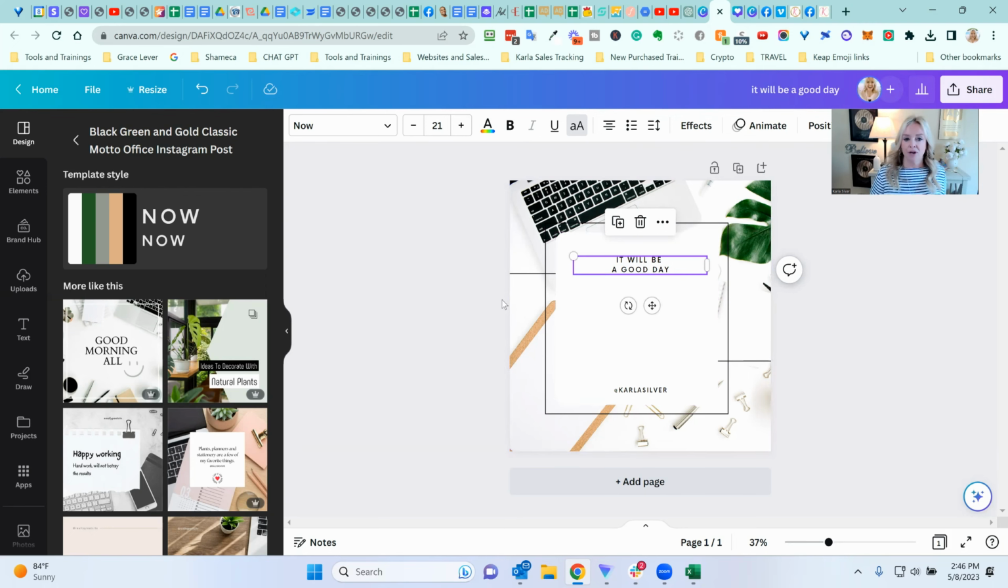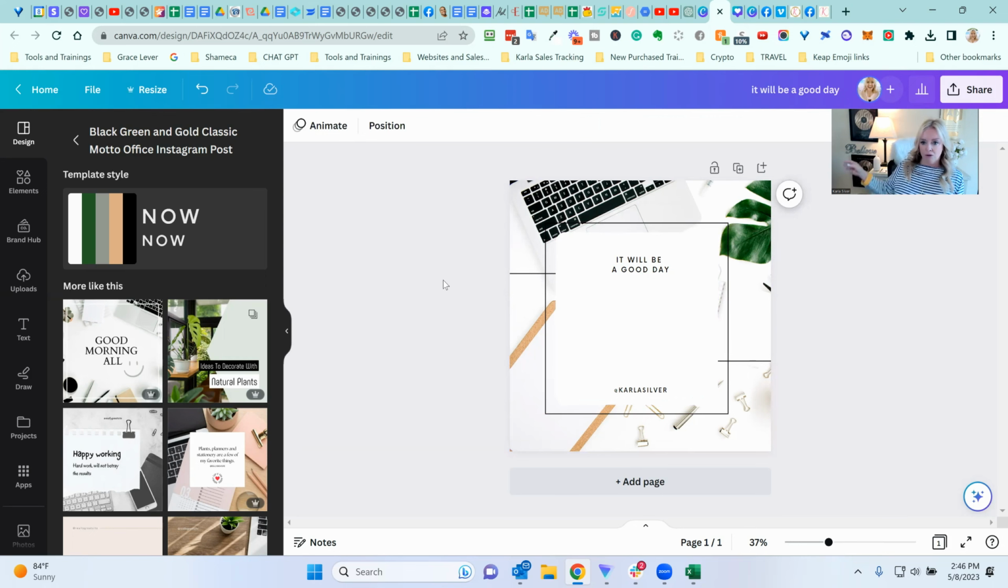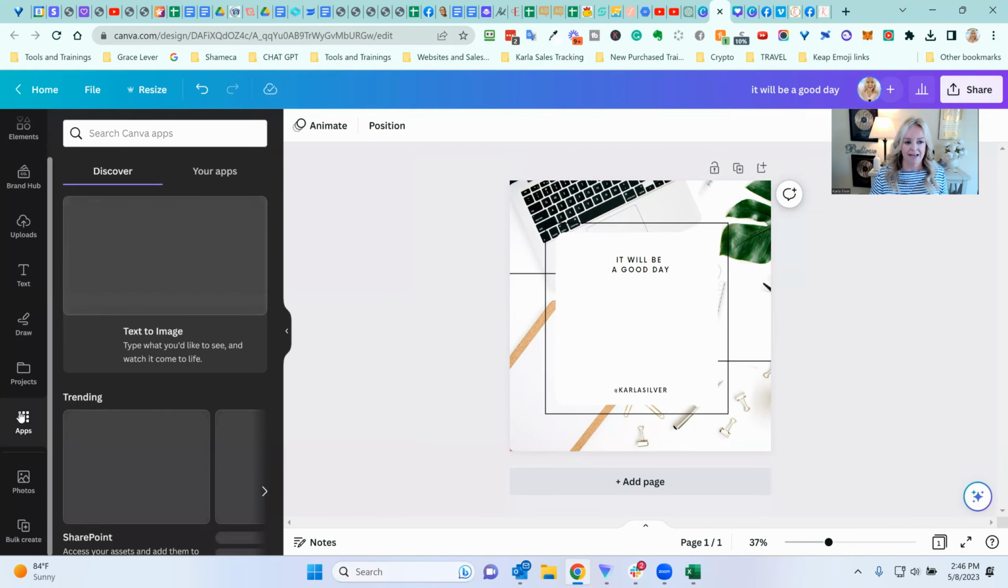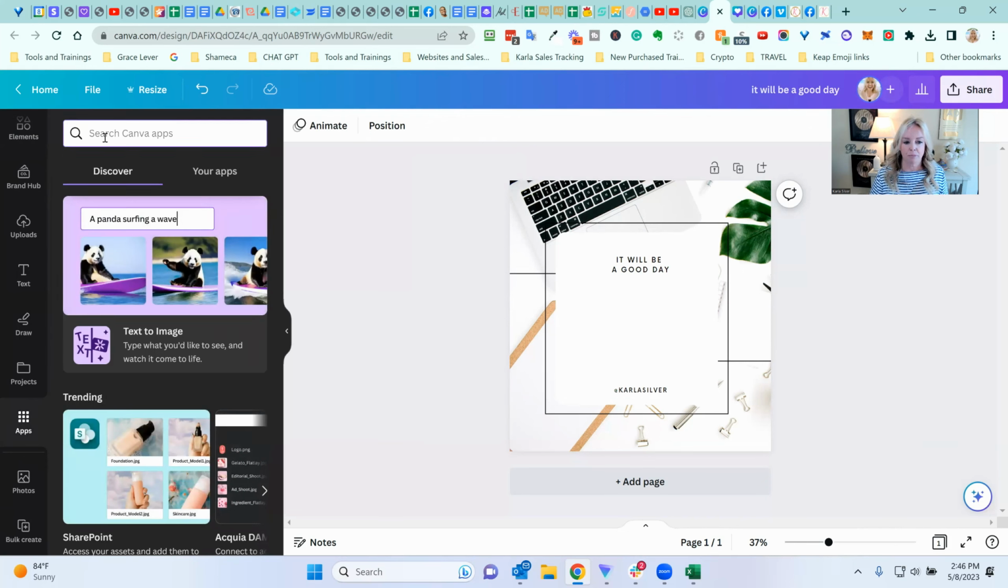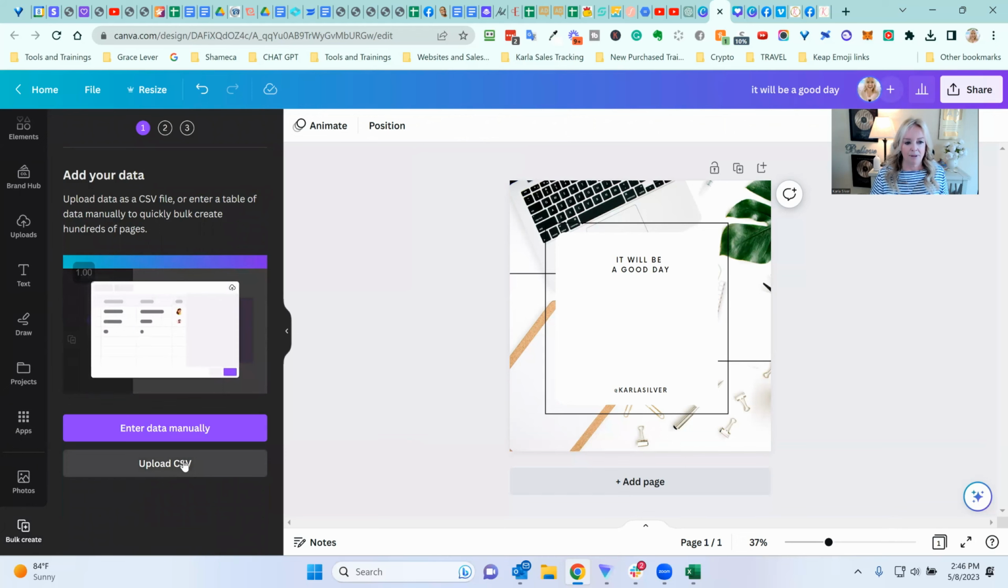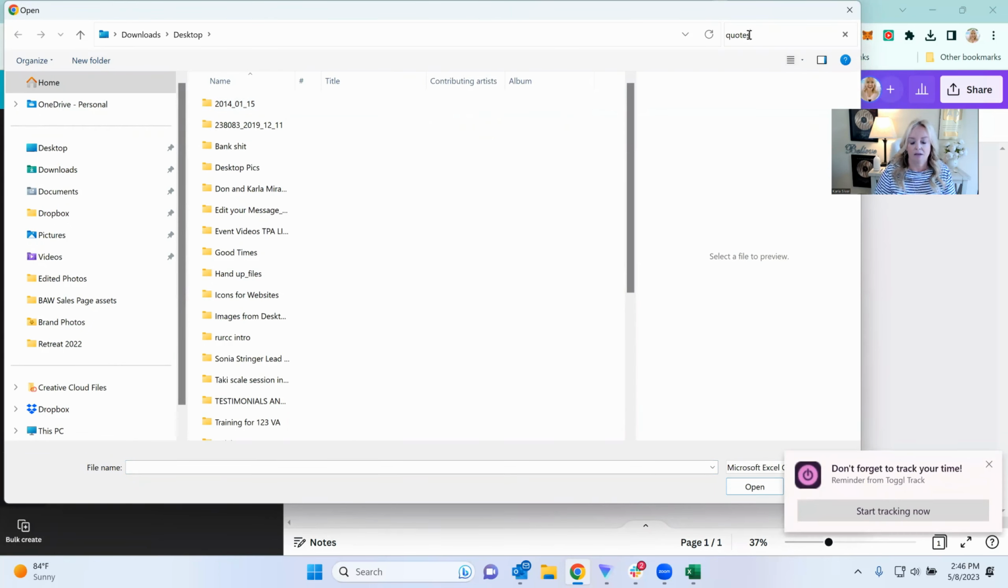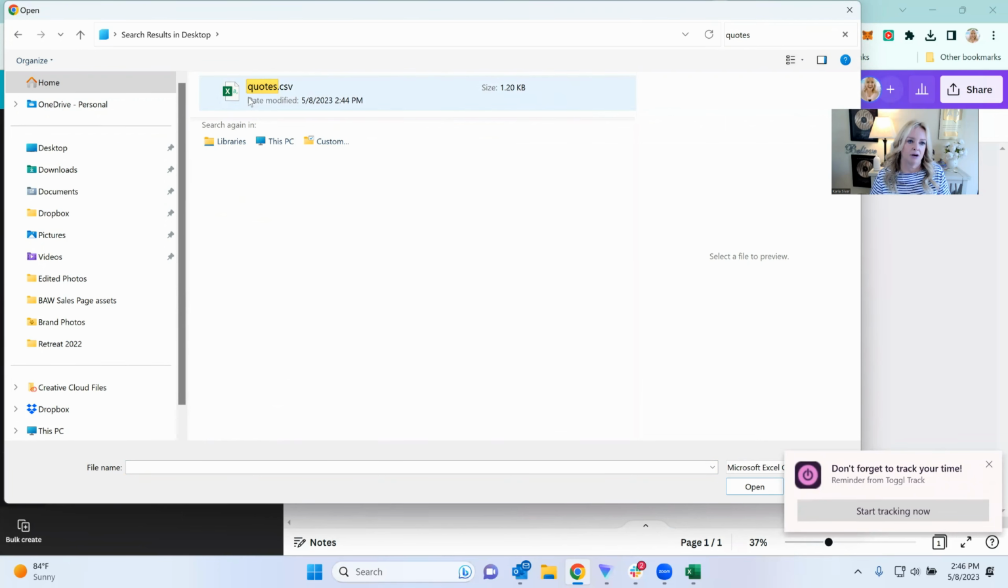Okay, so what do you do now? How do you get all of those quotes into this Canva doc? Well, the cool thing is there's this thing here on the lower left-hand side called Bulk Create, and if you've never used Bulk Create before, you will find it in the apps section. Just go to apps and search for Bulk Create. But I've used it before because I'm here teaching you how to do it. So I'm going to go to Bulk Create. I'm going to upload a CSV file. I'm going to go to my desktop and look for quotes, which is what I saved that as. And I'm going to grab it.